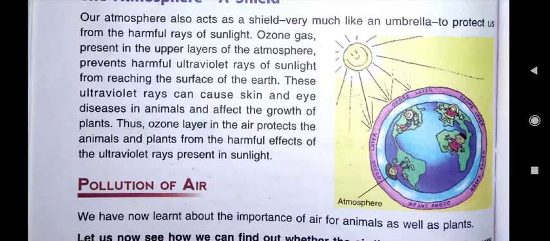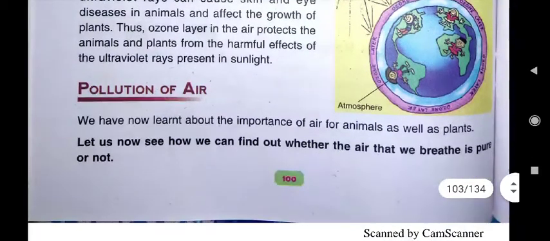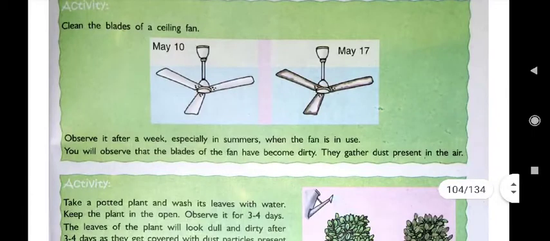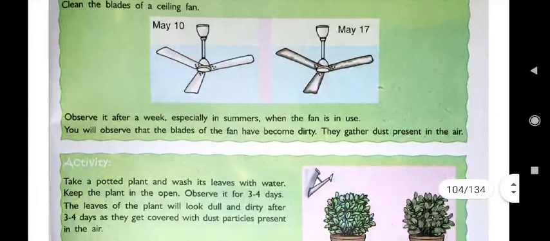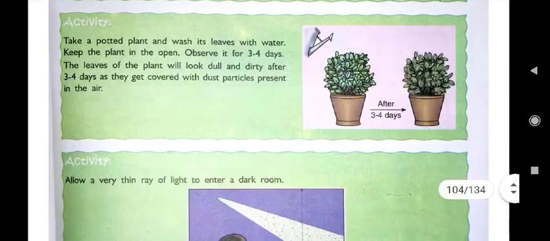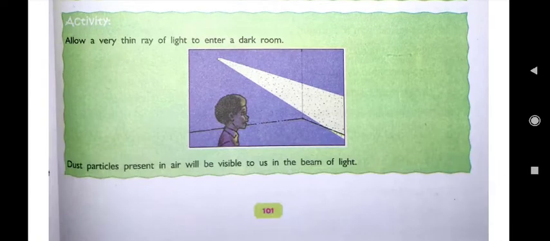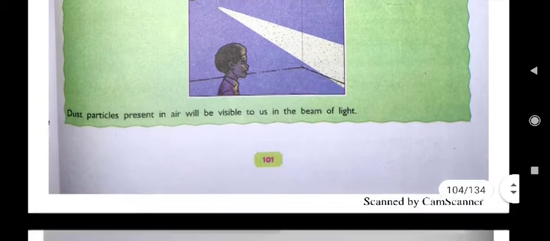Then children, we also know that there is too much pollution, meaning pollutants are present in air, that makes the air polluted. Pollution of air we can observe on your ceiling fan also. You see, dust is there. In plants also we can see dust is there. If you allow a very thin ray of light to enter a dark room, then you can see in that ray of light the dust is there.